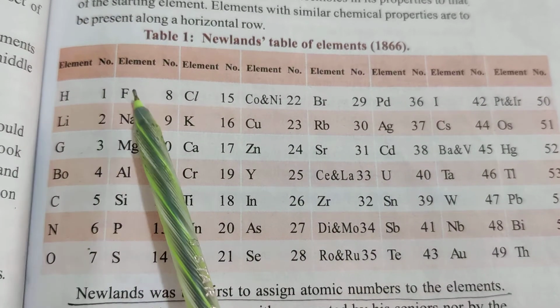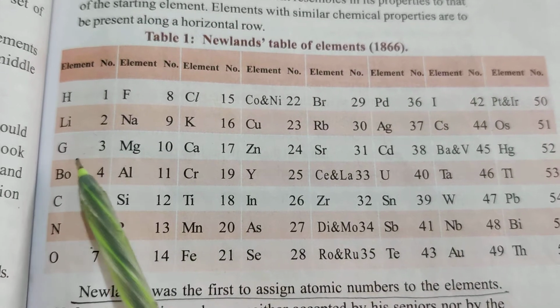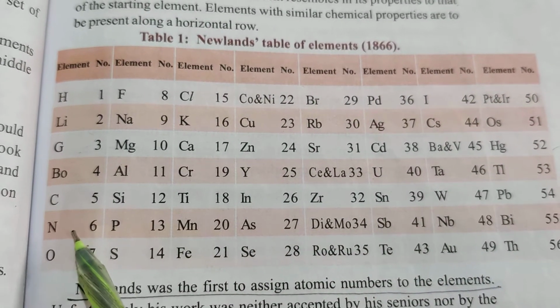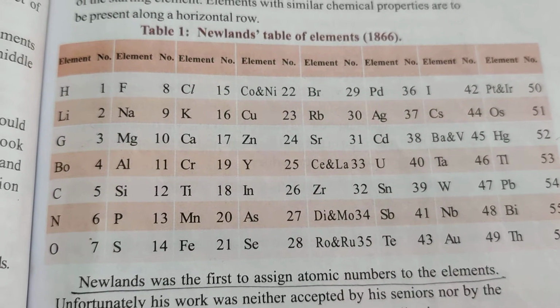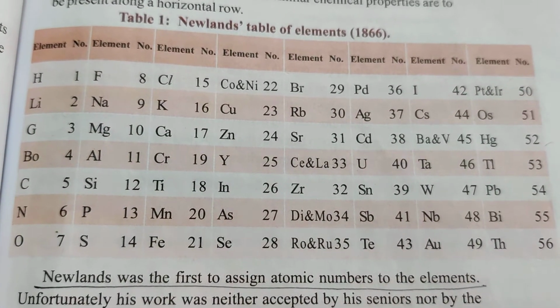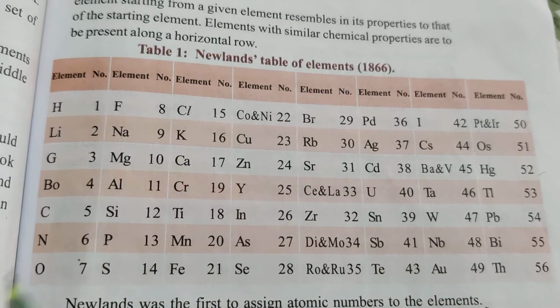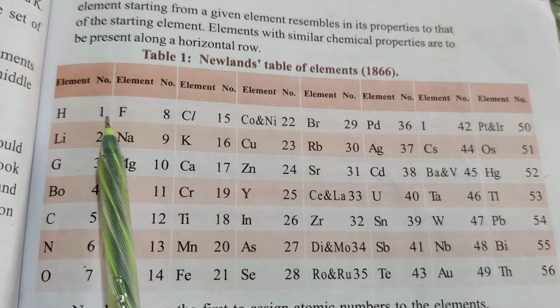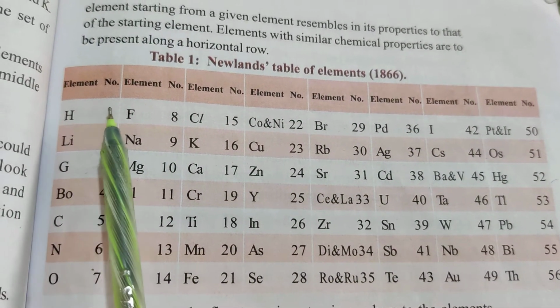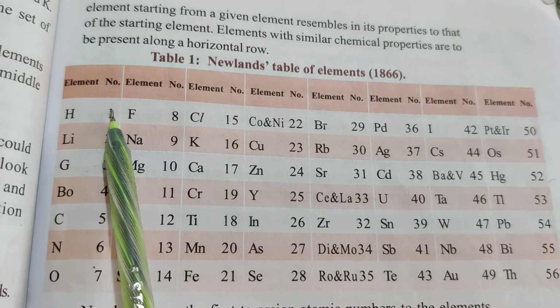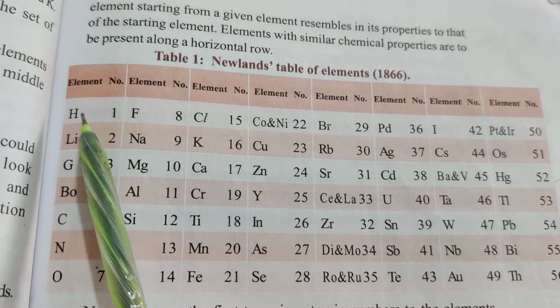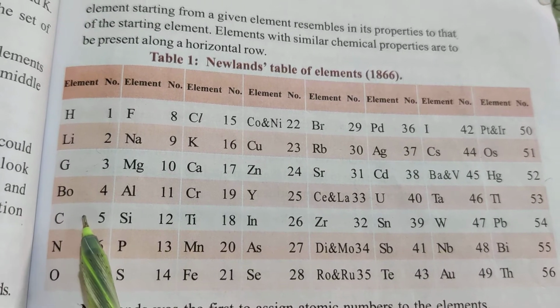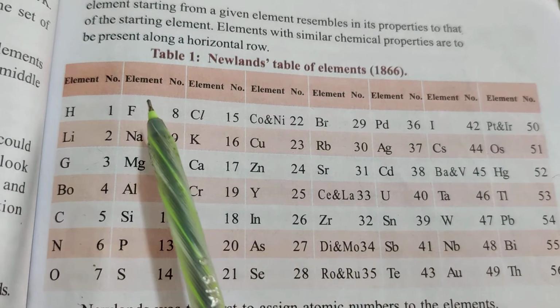How many groups did he arrange? 1, 2, 3, 4, 5, 6, 7. So he got 7 groups. In those groups, for example, if we take hydrogen, from hydrogen to the 8th element, here this is 1, 2, 3, 4, 5, 6, 7, 8th.